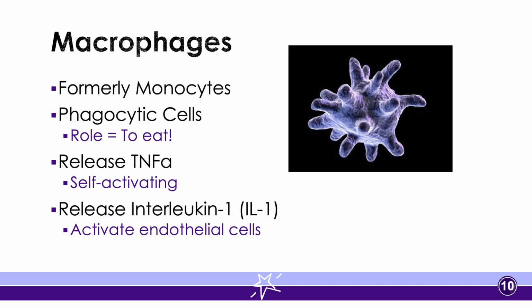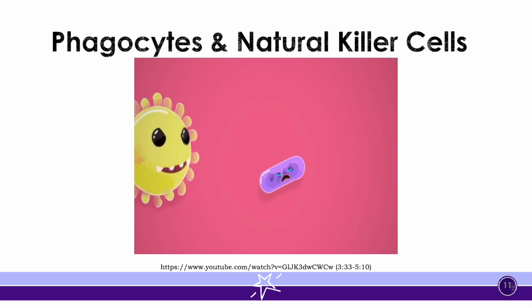Interleukin 1 is also released from macrophages. And what that does is it activates our endothelial cells. And we'll talk about endothelial cells and what their role is. But first, let's talk about a recap of looking at our phagocytes and natural killer cells with this awesome video.